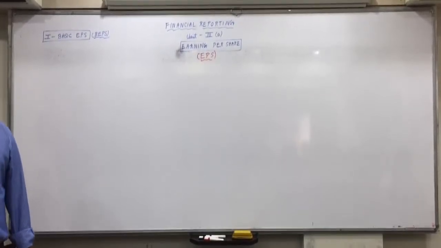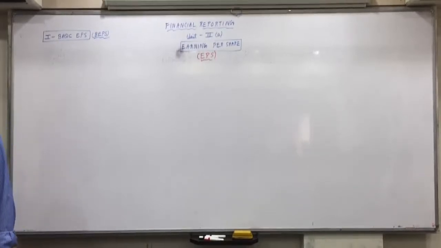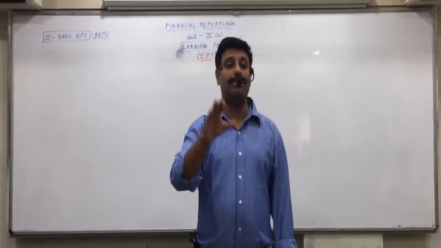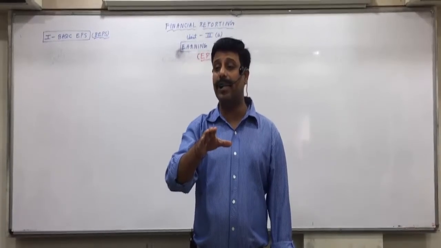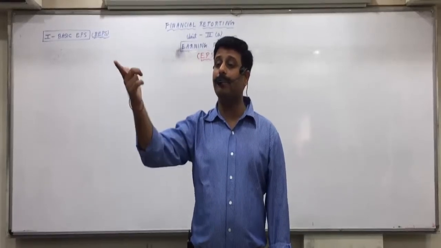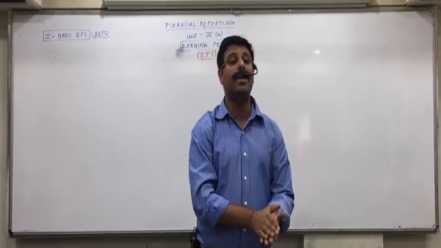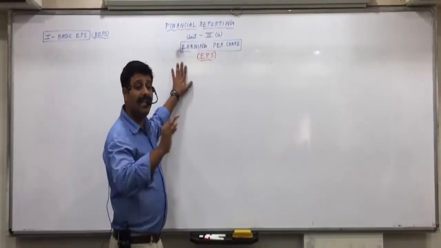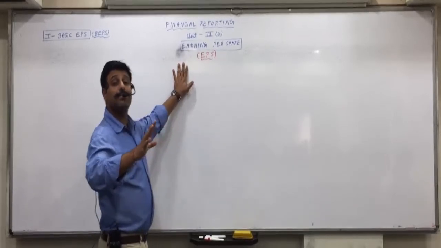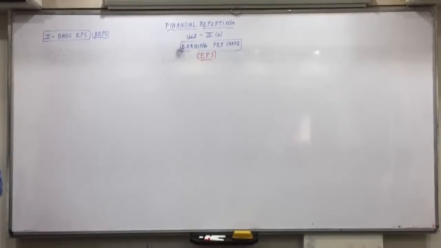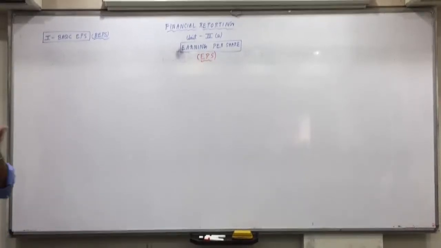First, from the profits you will pay the tax, so we get profit after tax. Then you will first pay the preference dividend. It is called preference because preference shareholders get preference over equity shareholders in the dividend. After giving that, whatever amount remains is for the equity shareholders. So the earnings available for equity shareholders are profit after tax minus preference dividend. And then it is divided by the number of shares.